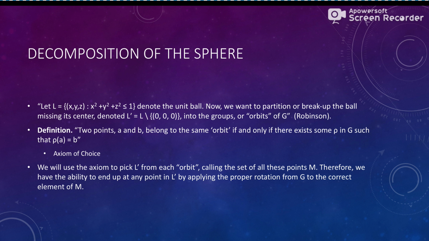We use the axiom to pick our L prime out from each orbit, calling the set of all these points M. Therefore, we have the ability to end up with any point in L by applying the proper rotation from G to the correct element of M, right? So each of these rotations must be unique, right? We can go left and up, right? But there's no two rotations that'll get you to that point again. So you can't go up and left to get to the exact same point.